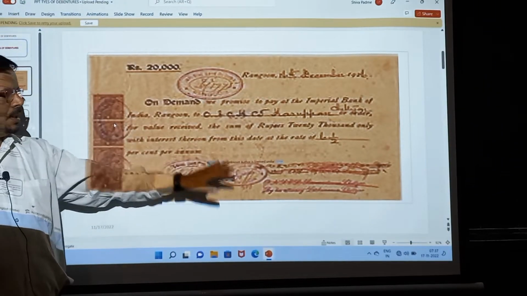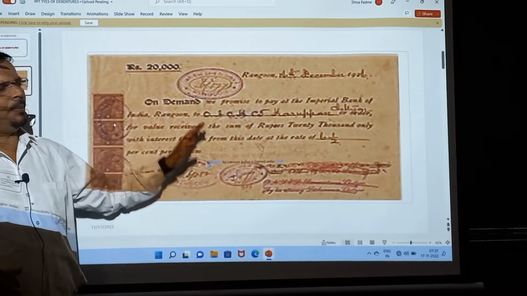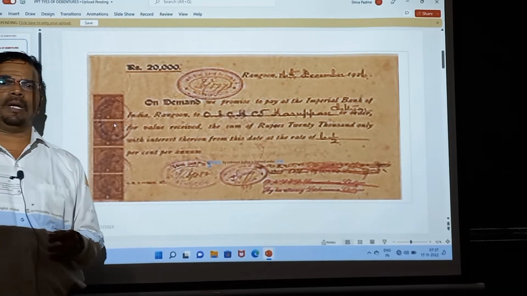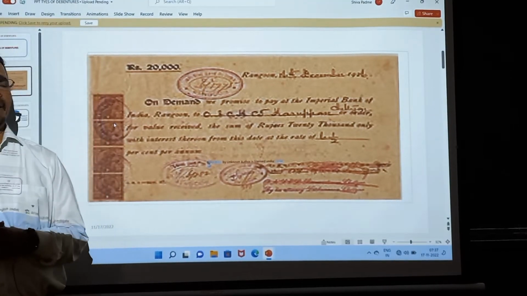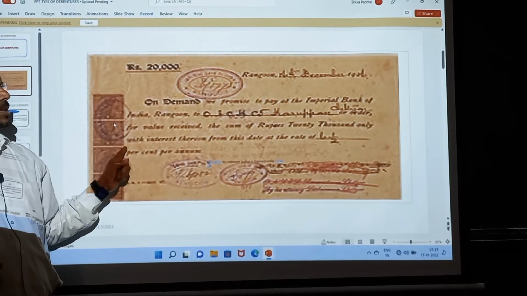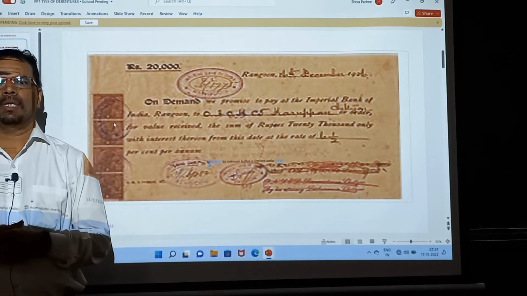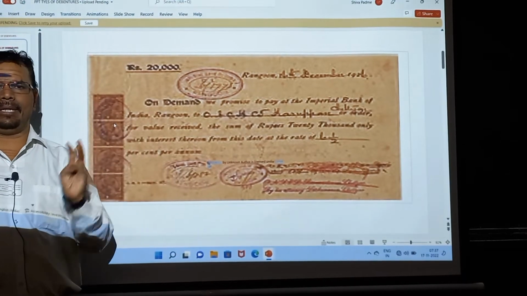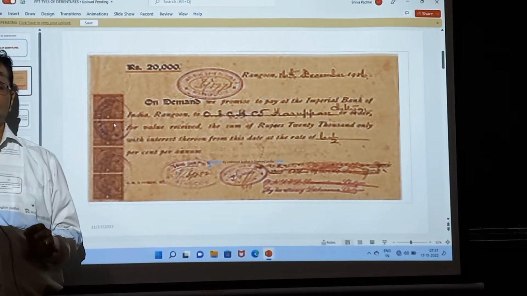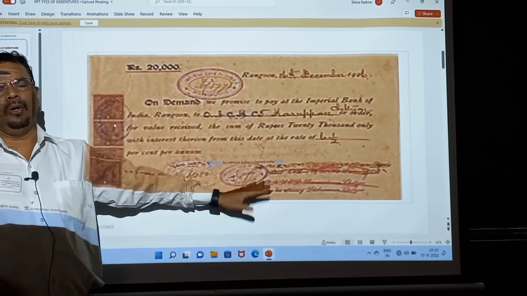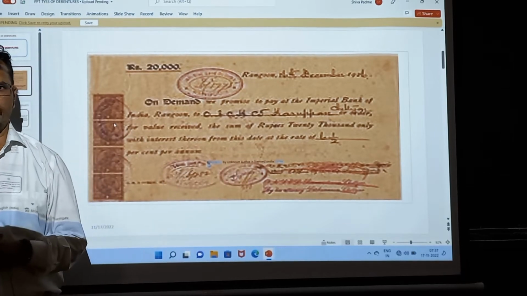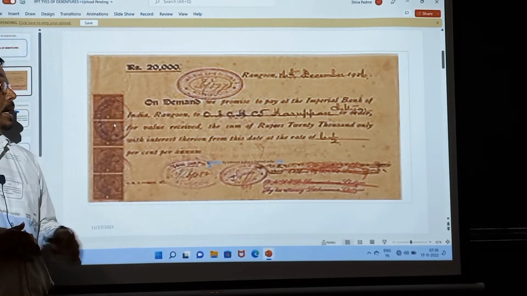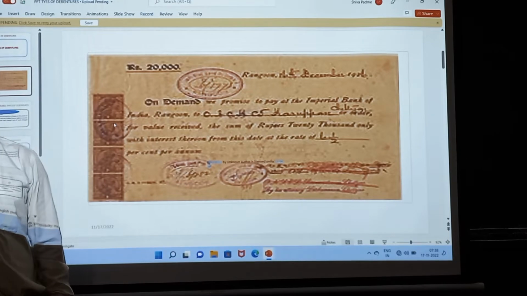We know that such a type of agreement paper is given by the company to the lender. Lender means the debenture holder. In this, everything is written: date, period, amount, rate of interest and seal of the company, which is given to the debenture holder. These are the features of the debenture. So let's go ahead and see the types of debenture.